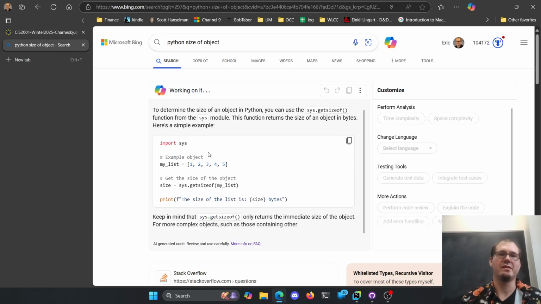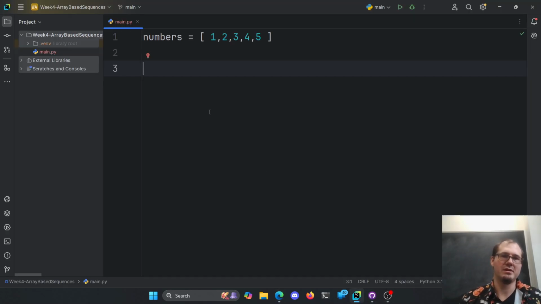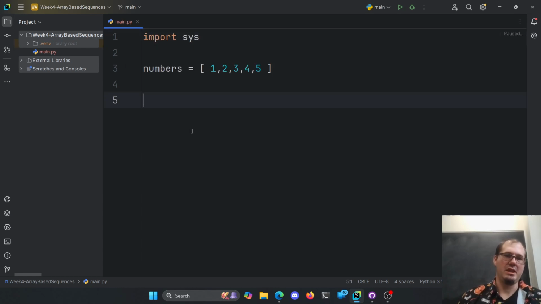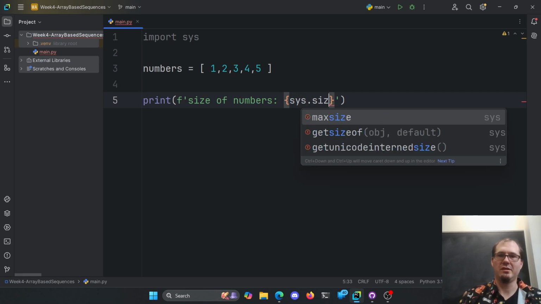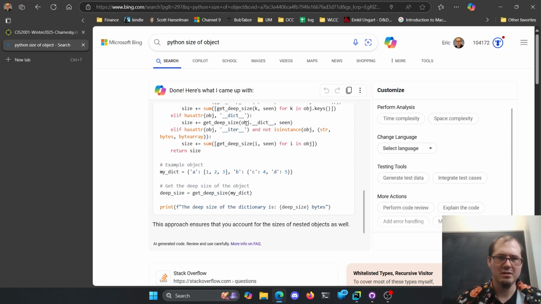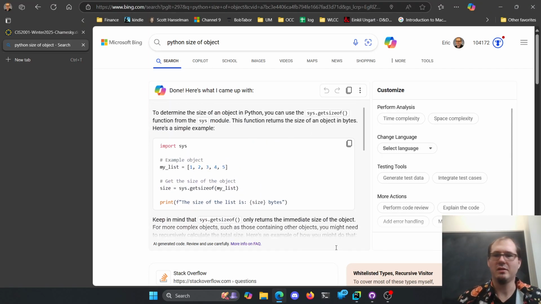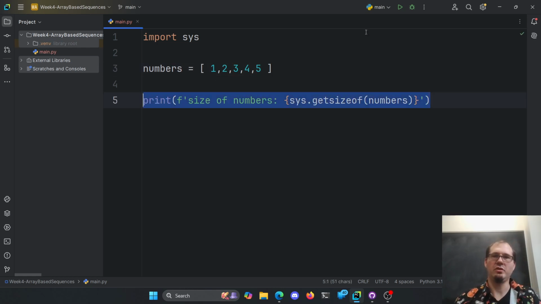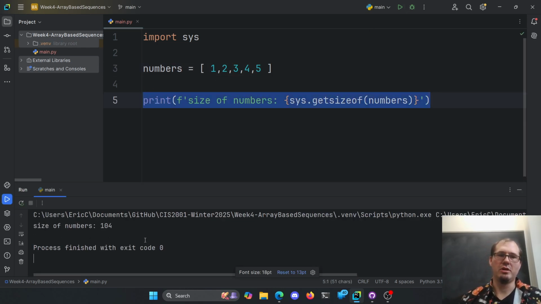Oh, sys.getsizeof, that's right. So if we import the sys library, import sys, then we can say print size of numbers is sys.getsizeof, there we go. Oh yeah, it is getsizeof, okay. I just forgot the word get. So we can see how large numbers is.